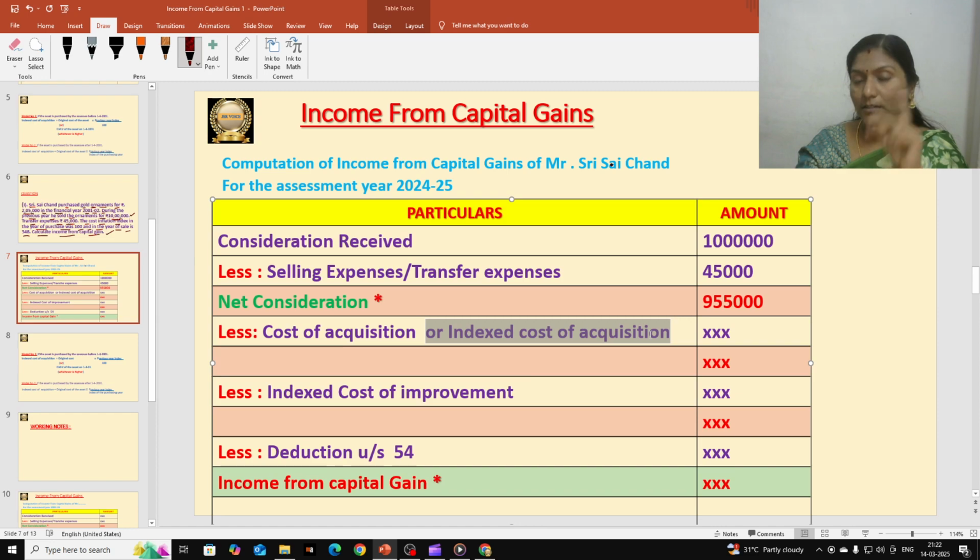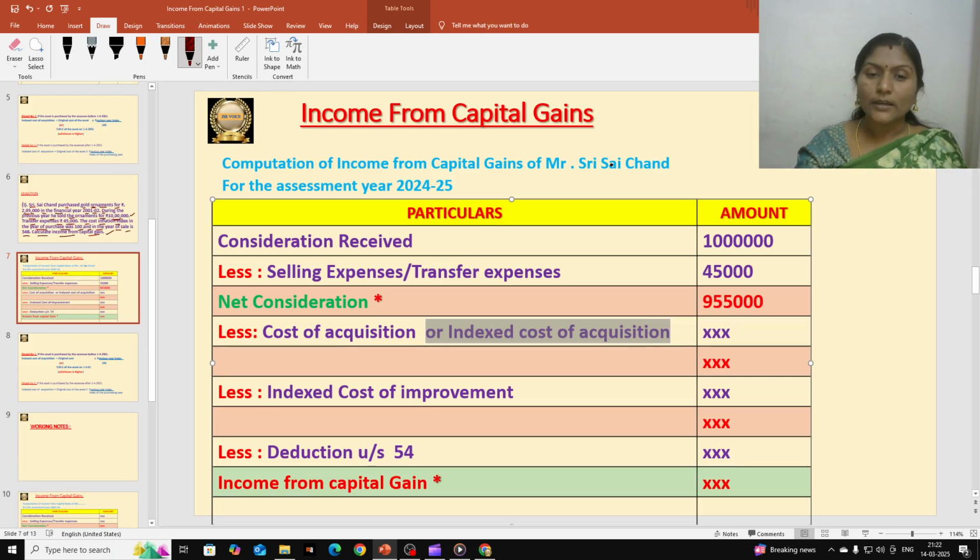If it is land and buildings, only a 2 year period is taken into account. But this is a gold ornament, so a 3 year period should be taken to determine short term or long term capital asset. Here the asset is held for more than 3 years, so it is a long term asset. We need to deduct indexed cost of acquisition, not cost of acquisition.